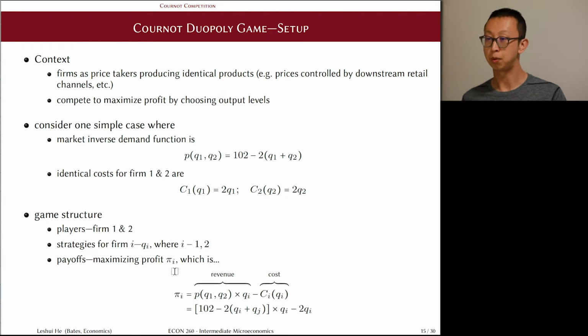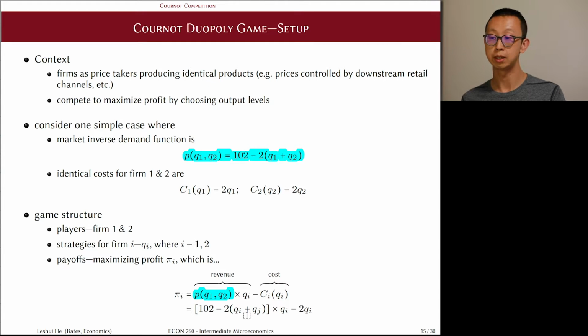In particular, the profit for any one of these firms, firm 1 or firm 2, will just be, again, the revenue of the firm minus the cost of the firm. The revenue is just the price of the market times the quantity sold by this firm itself, and then minus the cost incurred by this firm itself. We can plug in the inverse demand curve from this function here that was given in the problem, and that gives us 102 minus 2 times the total quantity times the output of this firm itself, and then minus its cost.